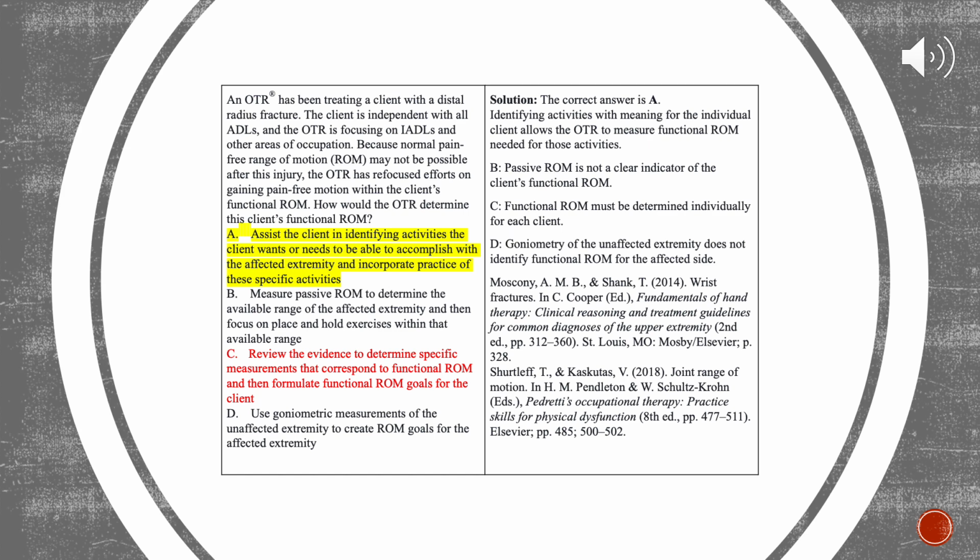I answered C. However, the answer is A. Assist the client in identifying activities the client wants to meet or needs to be able to accomplish with the affected extremity and incorporate practice of these activities. The reason for this being that identifying activities remaining for the individual client allows the OTR to measure functional range of motion needed for these activities.